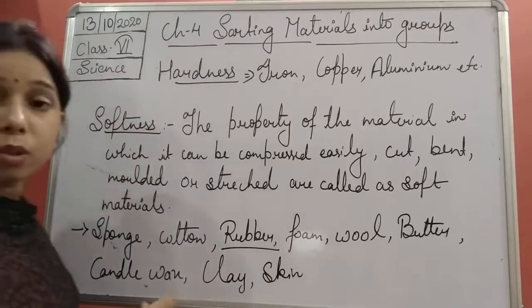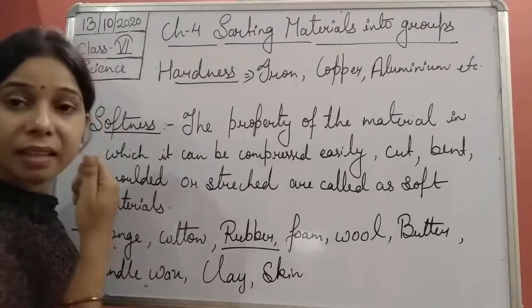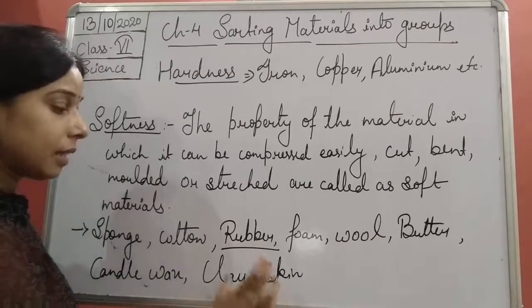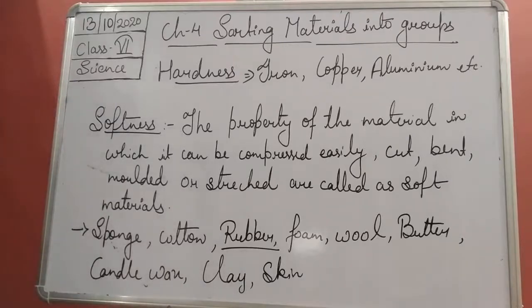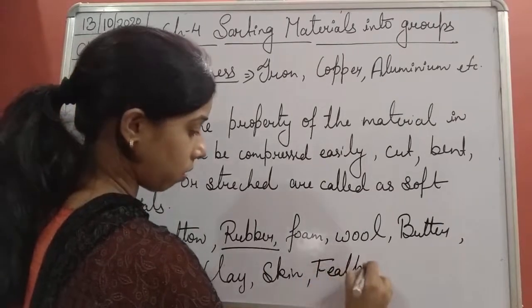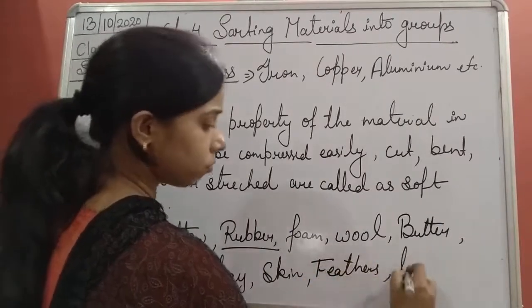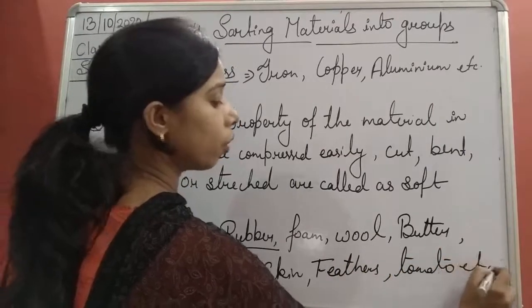You are able to stretch your skin, you are able to bend your skin. So we can say the skin is also a soft material. And feather is there, tomato, if we take an example of a vegetable, tomato, etc. Lots of materials are there.